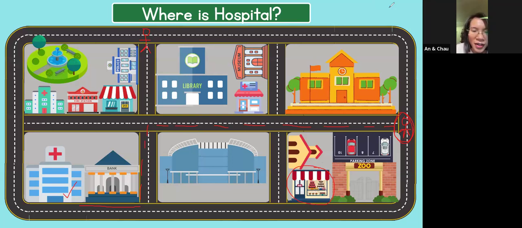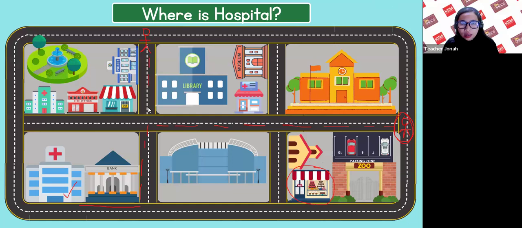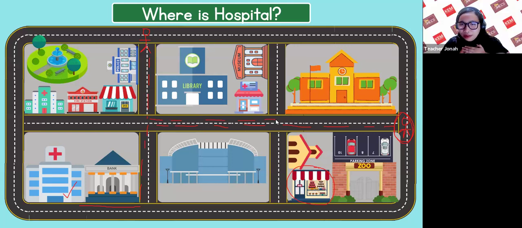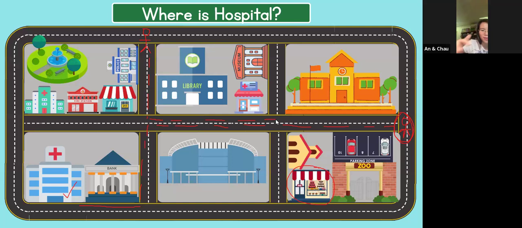And you go straight. Left or right? Where am I going?